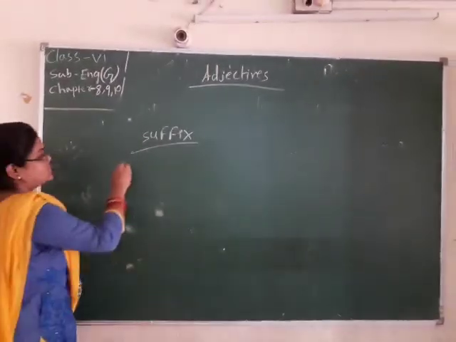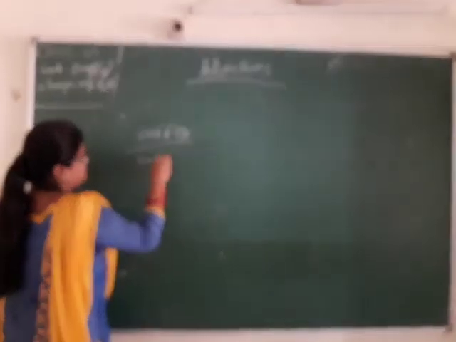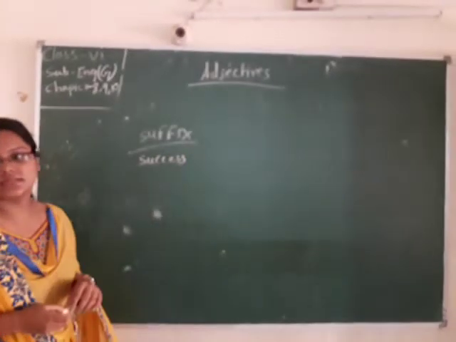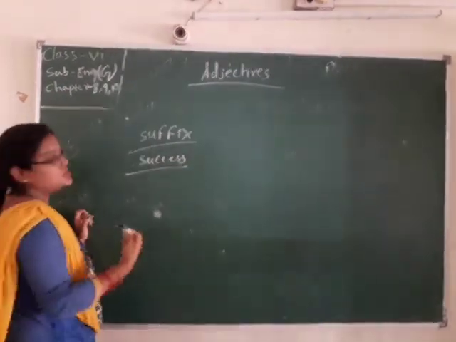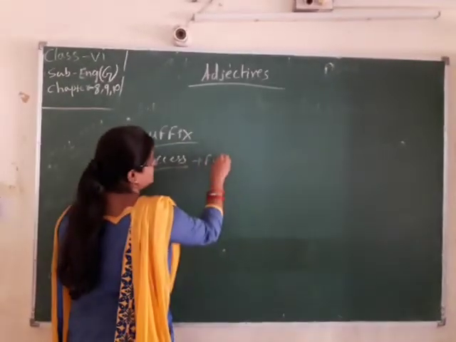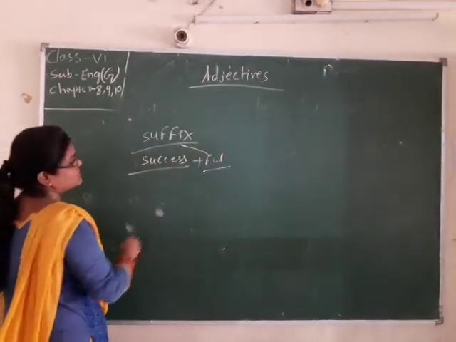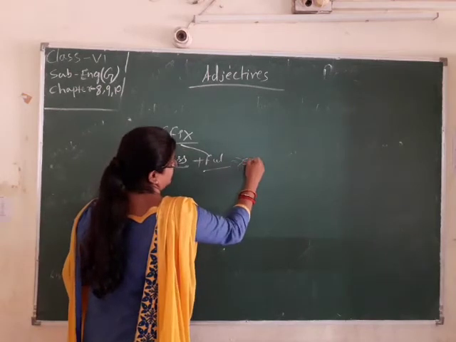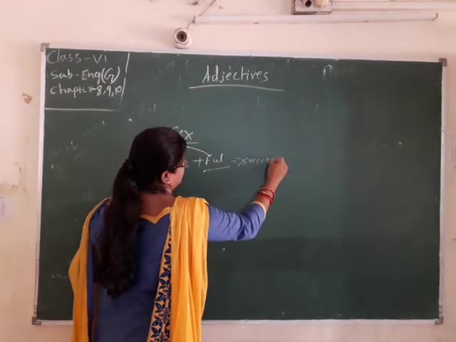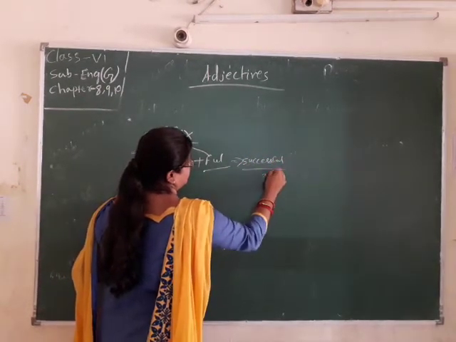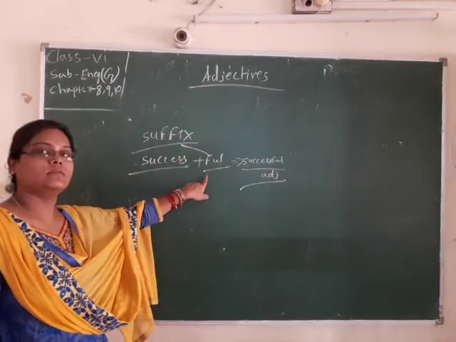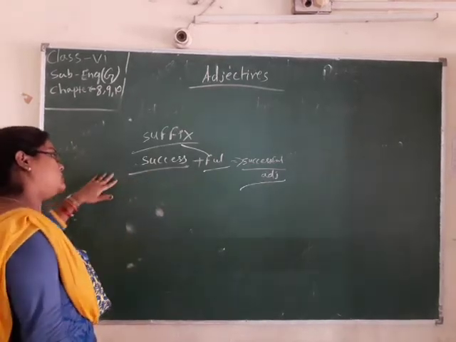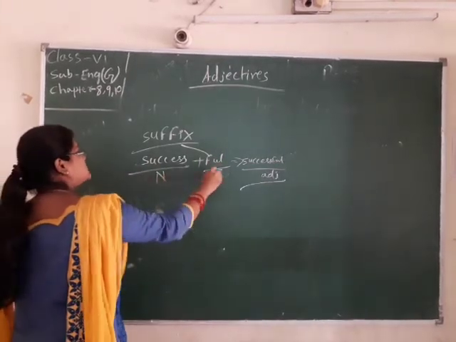So, success. Success is a noun, an abstract noun. So we use ful. Ful is a suffix. Then we get an adjective. Look, this is a noun and this is a suffix.